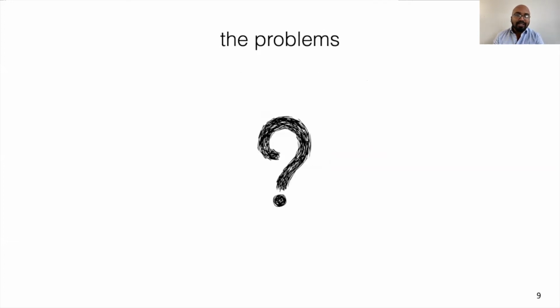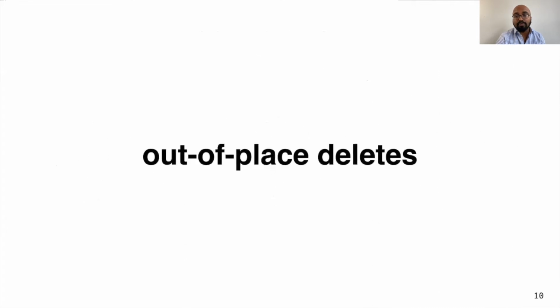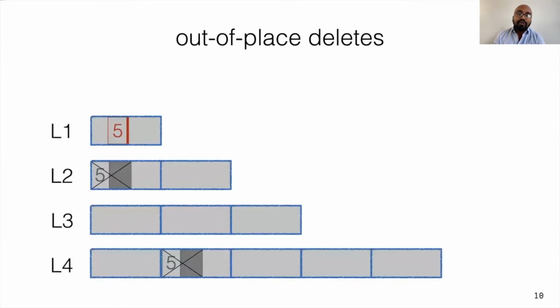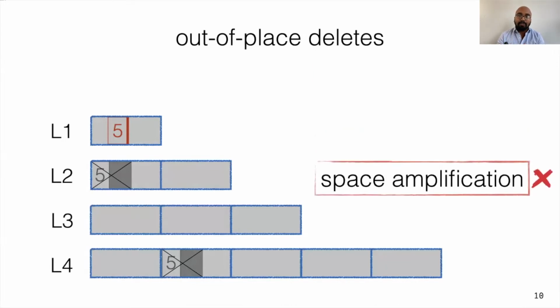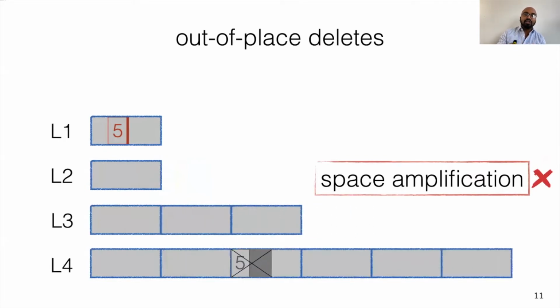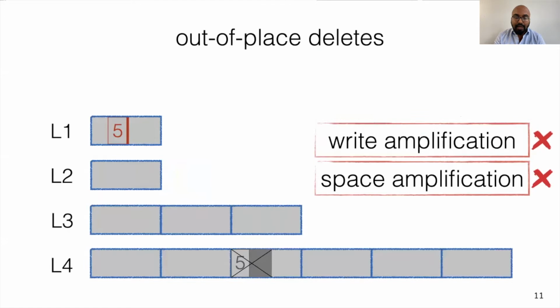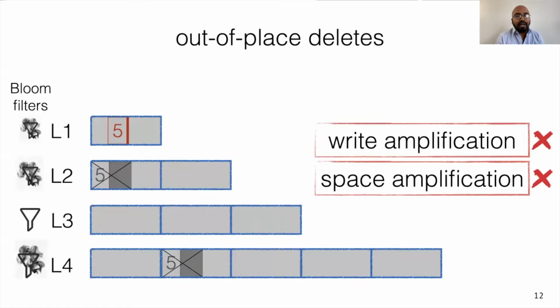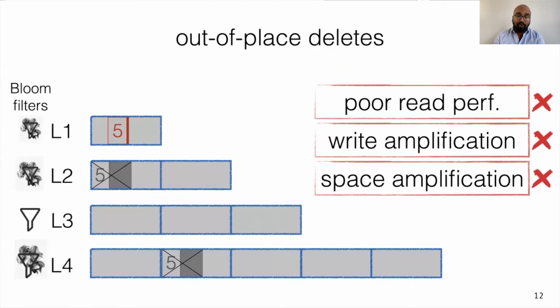The problem with realizing deletes logically is threefold, and the first part of this focuses on the performance implications of out-of-place deletes. Tombstone-driven logical deletes simply invalidate the target data entries without physically purging them. This leads to misutilization of the disk space and thereby causes space amplification. On top of this, the invalidated entries continue to participate in compactions and are repeatedly rewritten to the disk, adding to the write amplification. And finally, as the tombstones and the invalidated entries remain hashed into the Bloom filters, they asymptotically increase the false positive rate of the filters and consequently lead to poor read performance.